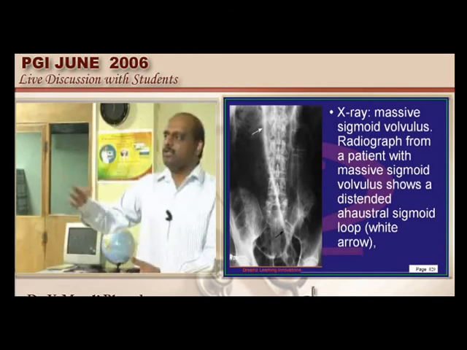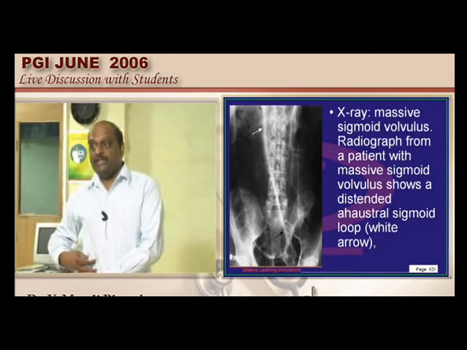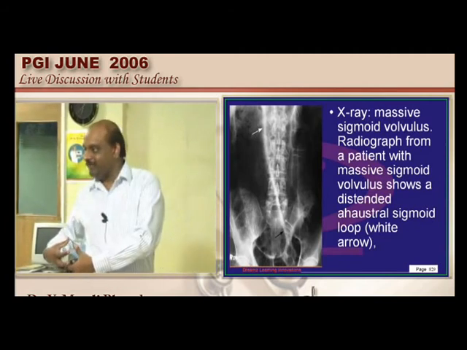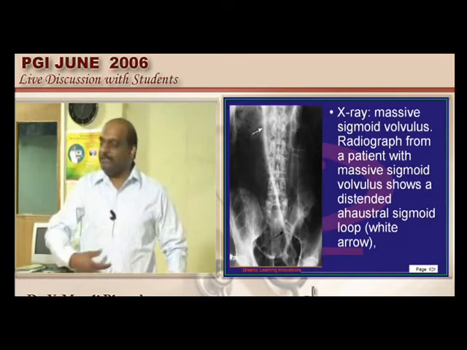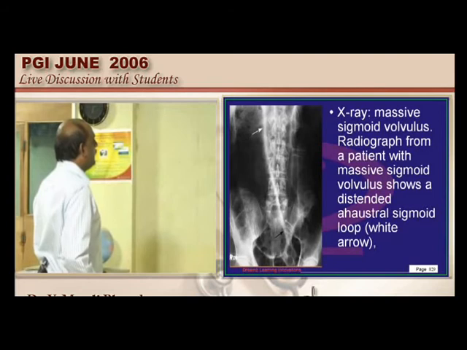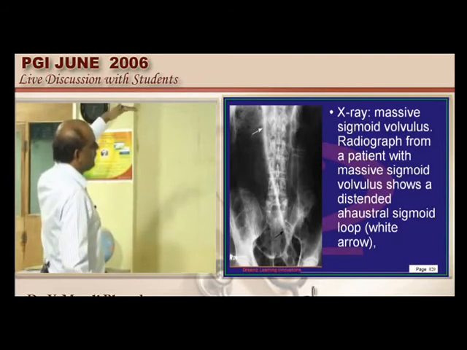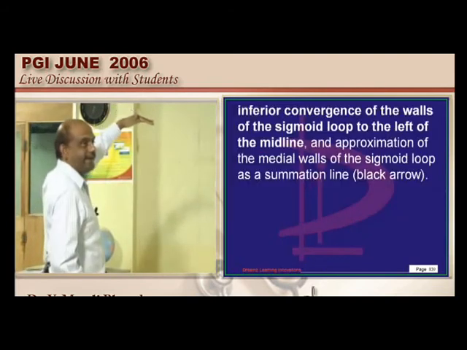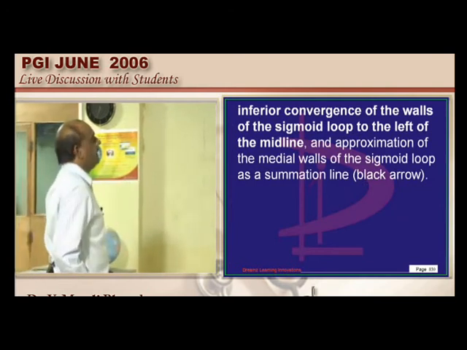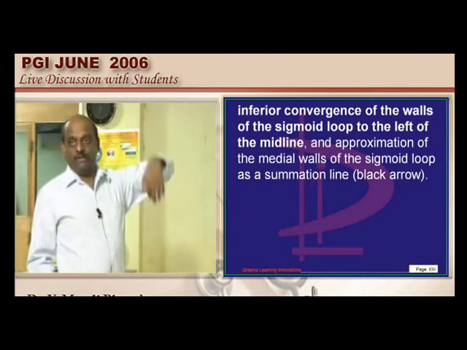Generally, if any other cause of intestinal obstruction is there, where will you see that? In one or the other quadrant you will see the dilated loop. In all the loops, if the dilatation is seen, you are able to see that it is diffuse. Here it is dilated towards the liver side, and this side also it is dilated. So this kind of diffuse dilatation is only possible in the case of the sigmoid volvulus.